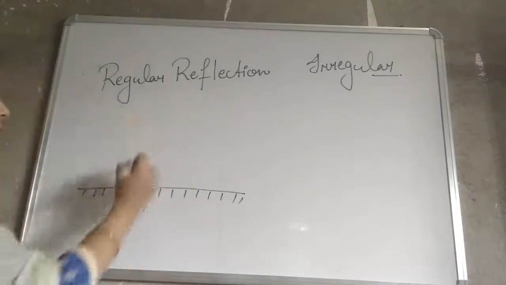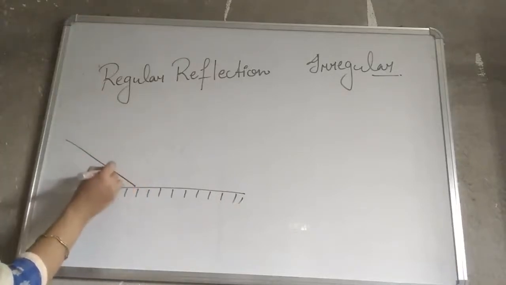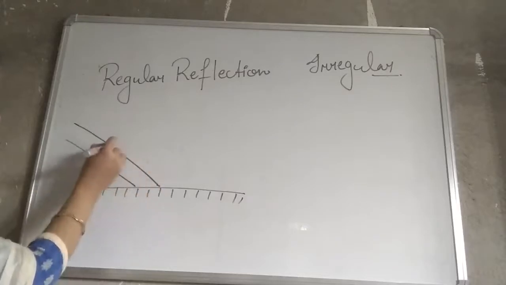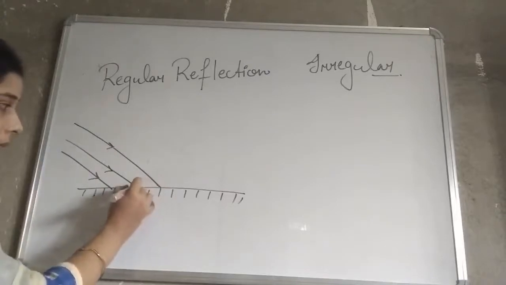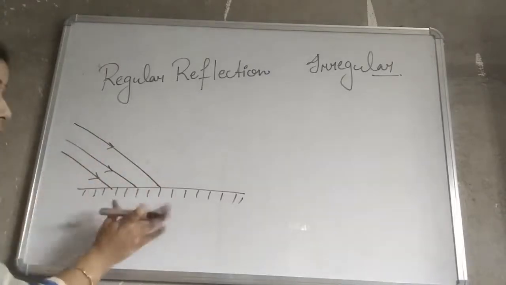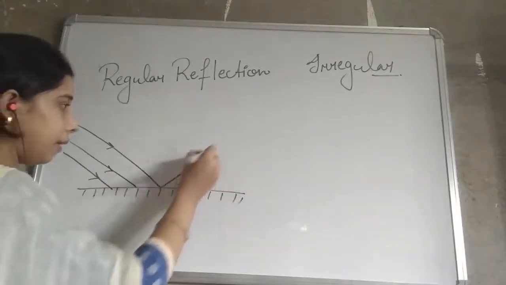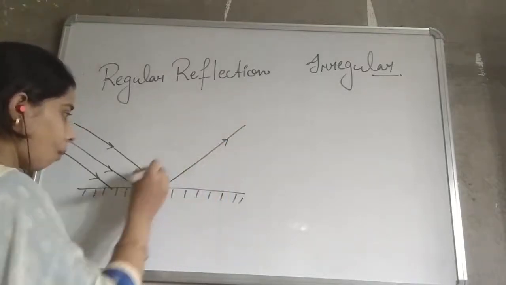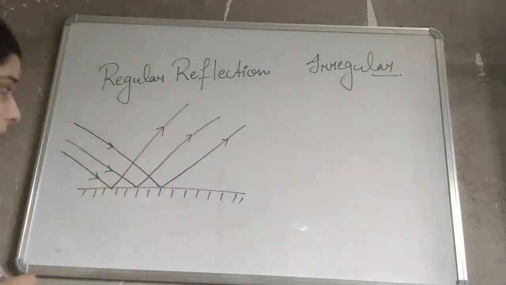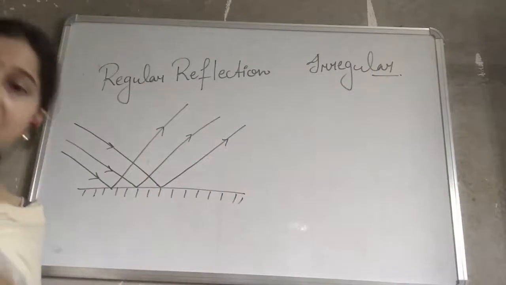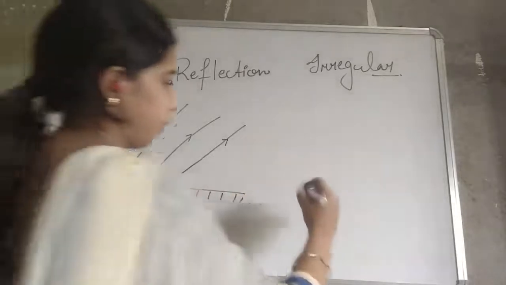Okay, so what happens if suppose a beam of light falls on it? As this beam of light, which is an incident light, falls on this surface, it will get reflected back. So a beam of light, when it falls on a shiny surface, will get reflected back. Okay, what happens in the irregular reflection?